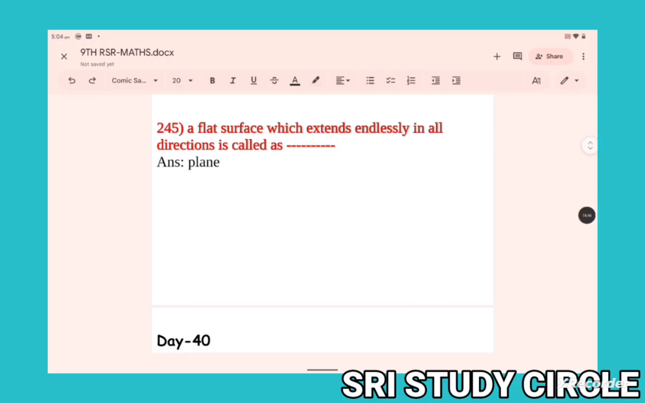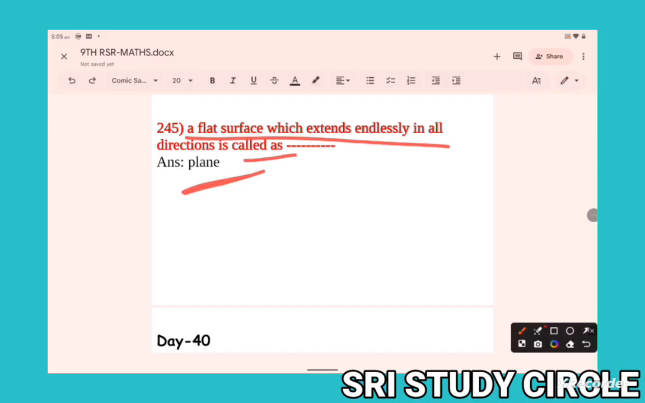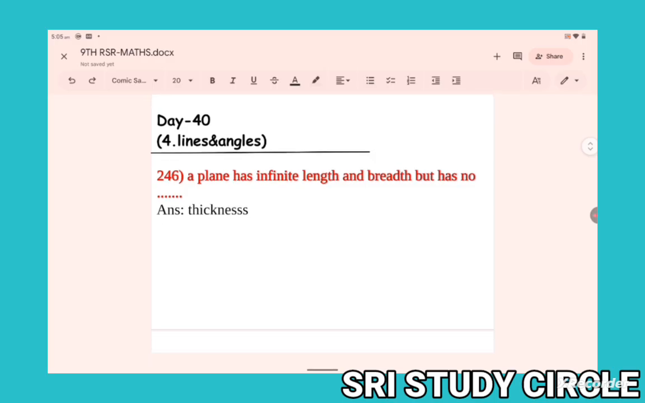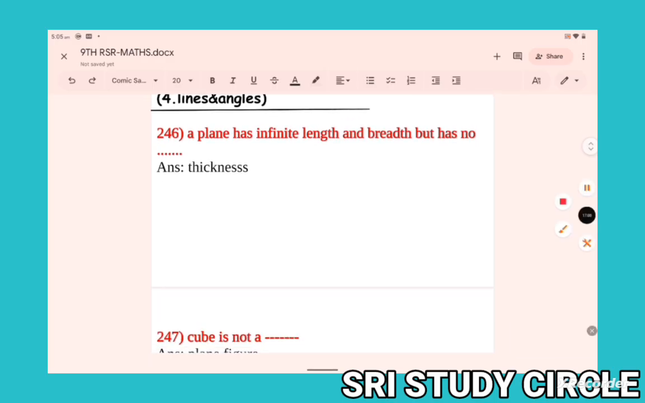Okay. Next one. A flat surface that extends endlessly in all directions is called, what is the answer? Plane. A flat surface that extends endlessly in all directions is known as a plane. A plane has infinite length and breadth but has no thickness. It has no thickness.